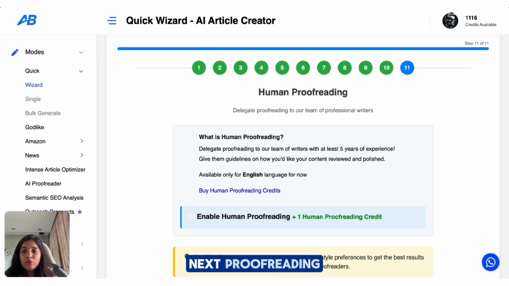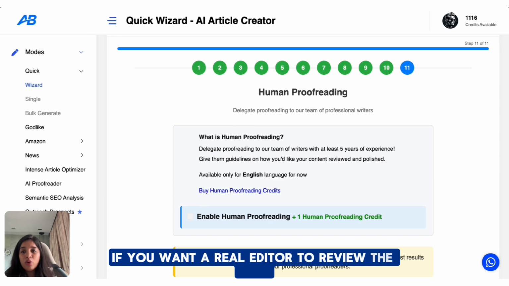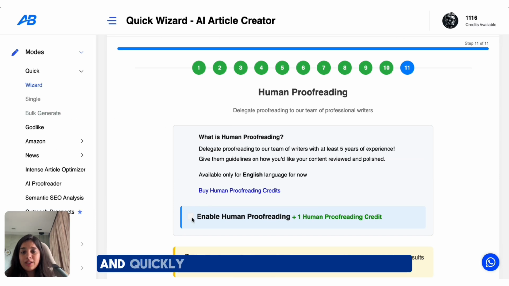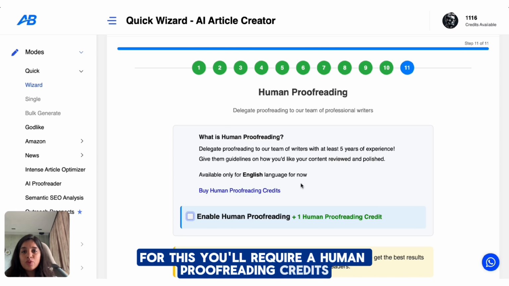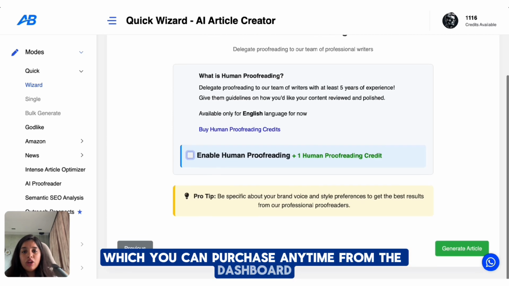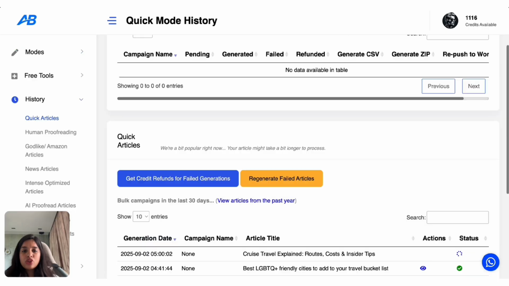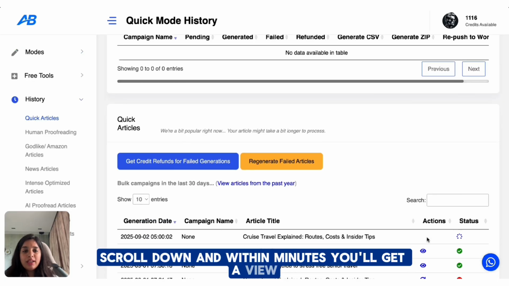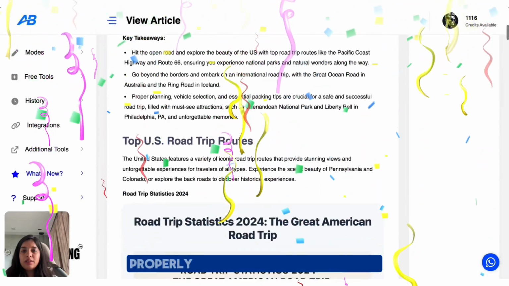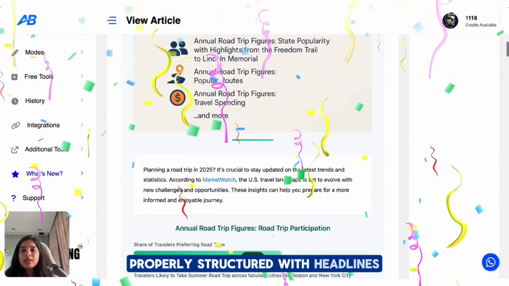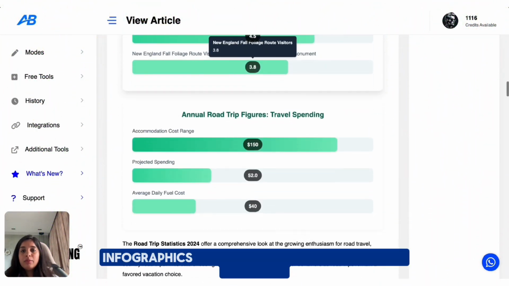Next, human proofreading. If you want a real editor to review the blog, you can just enable this and quickly leave a guideline here for them. For this, you'll require human proofreading credits, which you can purchase anytime from the dashboard. Now hit generate article. Scroll down and within minutes you'll get a view icon here. Click on that. Ready to publish, SEO friendly, properly structured with headlines, images, infographics.